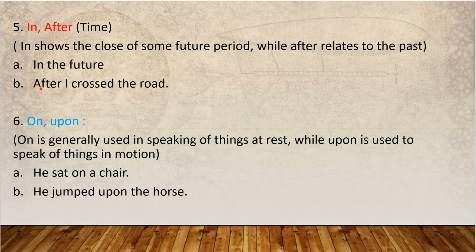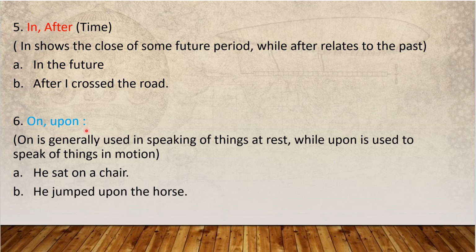In generally shows a future period, in the future, in coming days, like that. On, upon. On is generally used in speaking of things at rest, while upon is used to speak of things in motion. See here, when on is used, the thing is not moving. When upon is used, the thing is moving.